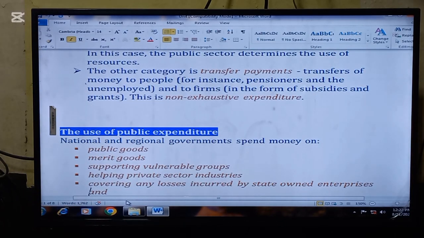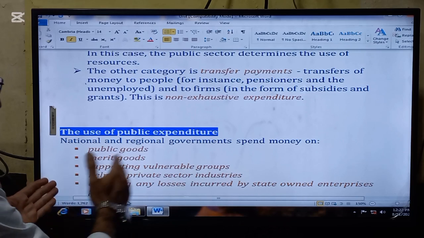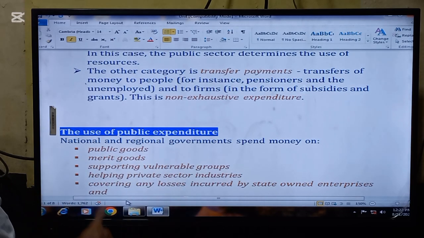The next thing that we are going to read in the lecture is the use of public expenditure. National and regional governments spend money on, so these are the things on which government spending is done. Number one, public goods. Number two, merit goods. Number three, supporting vulnerable groups in the society, in the country.